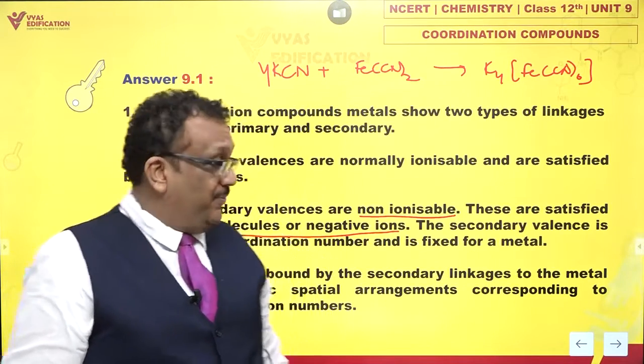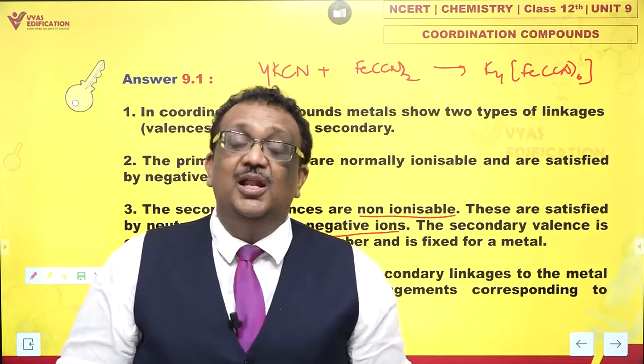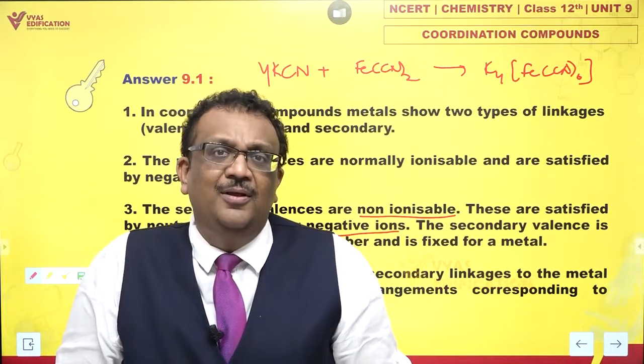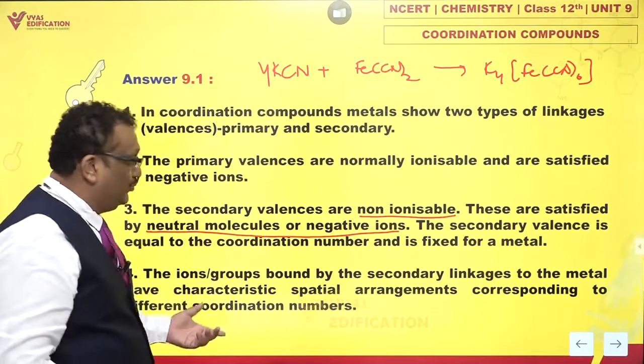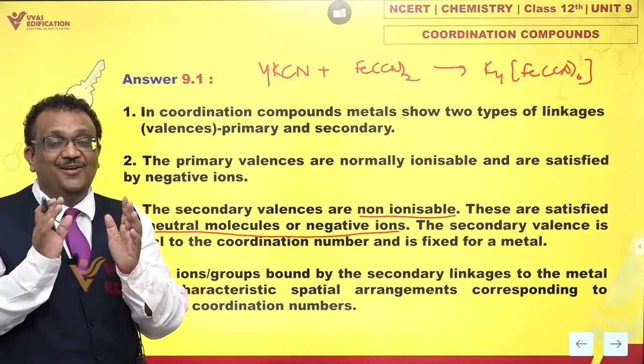And that geometry depends upon the coordination number. Say for example, if the coordination number is 6, the number of secondary valencies is 6, then the geometry is octahedral. So this is the meaning of the fourth point, and these were the points suggested by Werner in his fundamental theory.